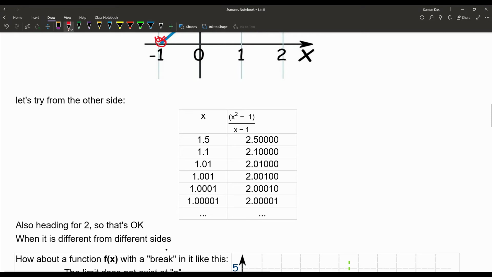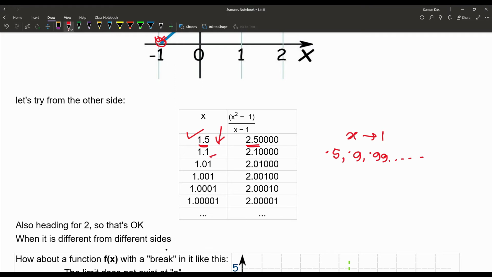Before, in the table, we discussed that x approaches 1 in that manner, that is 0.5, 0.9, 0.99. Now suppose we approach 1 from values greater than 1. At first we put x equal to 1.5, and the value of the function is 2.5.